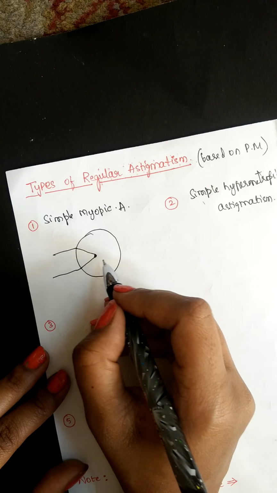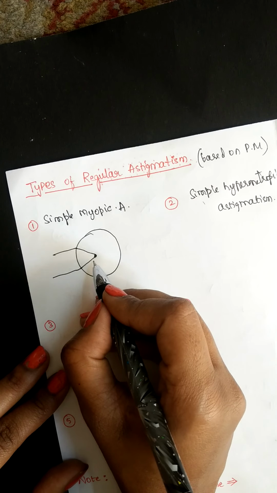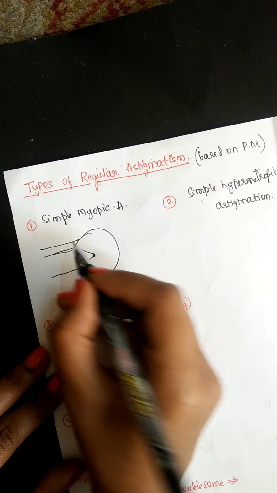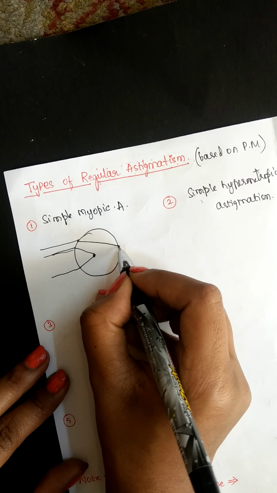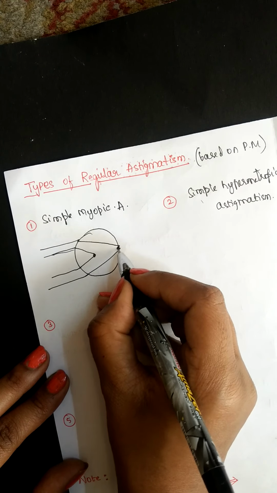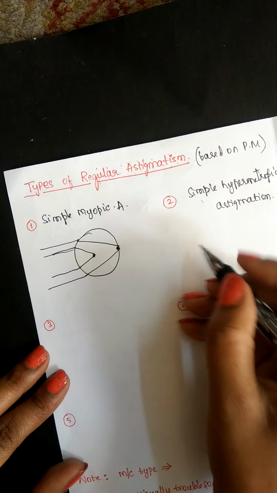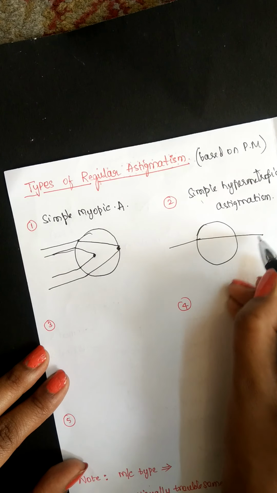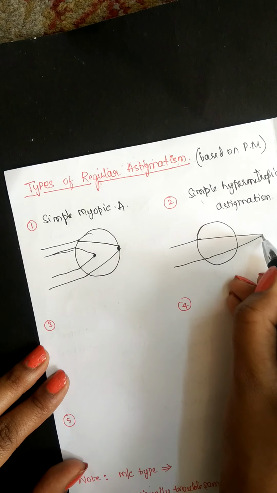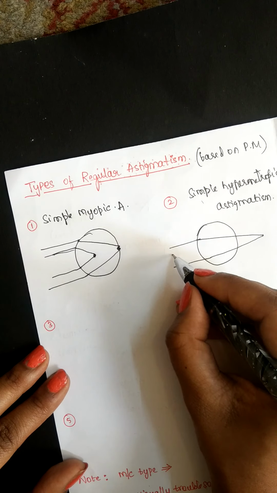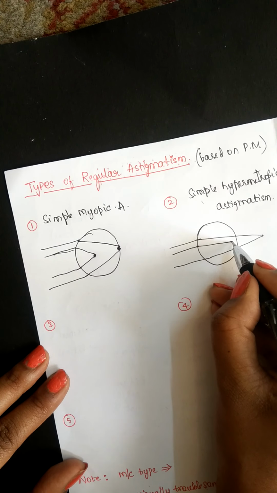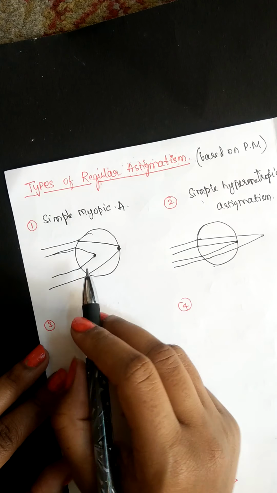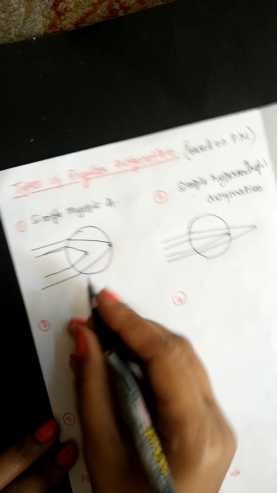The other meridian focuses on an exact point on the retina. This is known as simple myopic. Coming to simple hypermetropic, one meridian focuses far beyond the retina, which is hypermetropia, and the other makes the rays fall directly on the retina. This is known as simple hypermetropic.